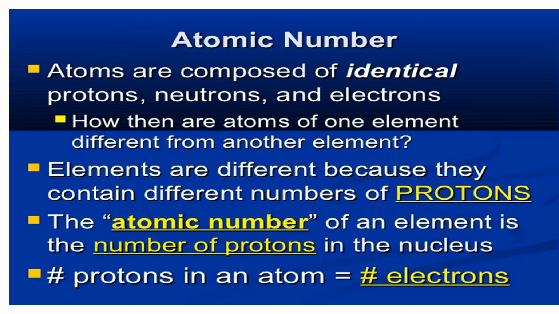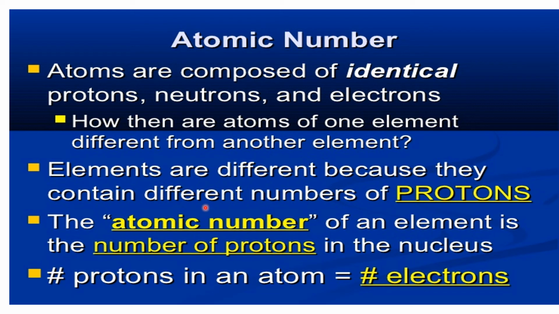It was known that the atomic number, or the number of electrons, is equal to the atomic number of an atom. Atoms are made up of identical protons, neutrons and electrons. Then how are the atoms of one element different from another element? When these subatomic particles are identical, what's the reason for the different behavior of elements?